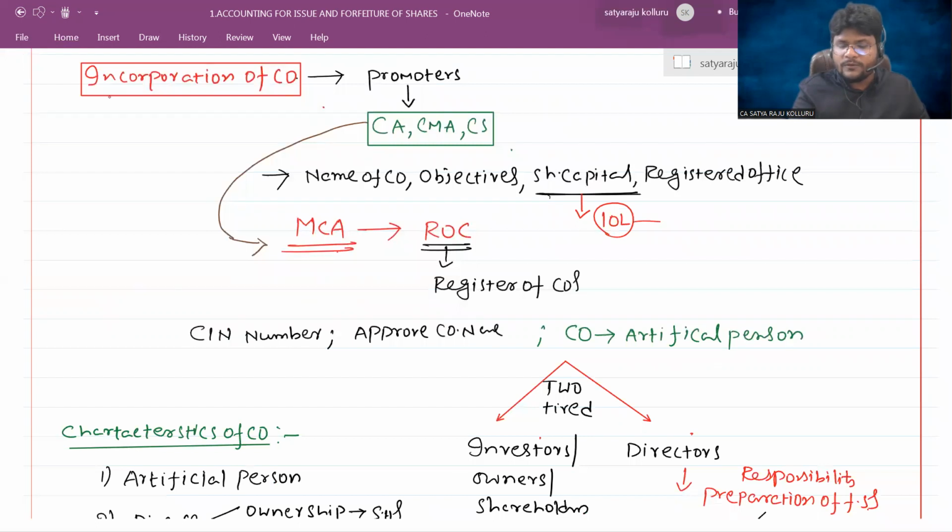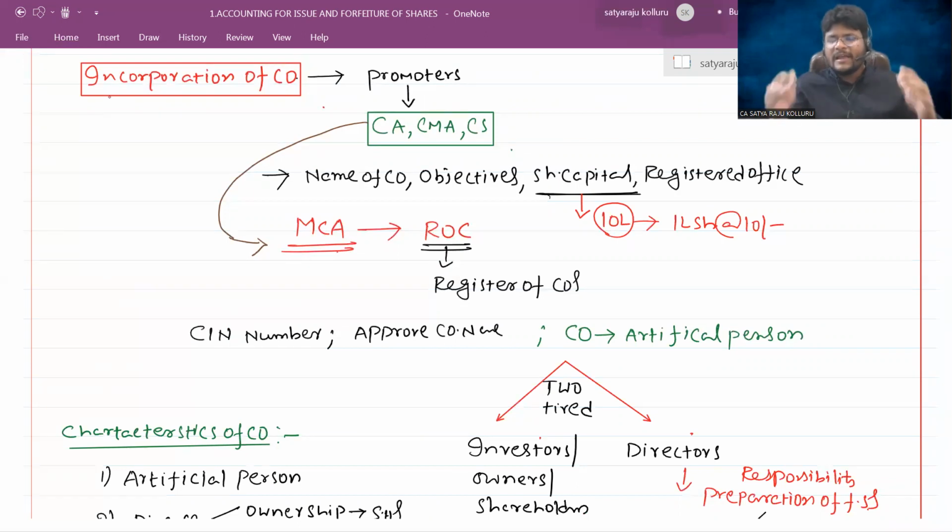Now we are having 1 lakh shareholders. Then each and every shareholder is contributing how much? At the rate of 10 rupees per share. Now, if at any point of time the company is not going in a good direction and the liabilities of the company are more than the assets of the company, then we say that the company became insolvent.